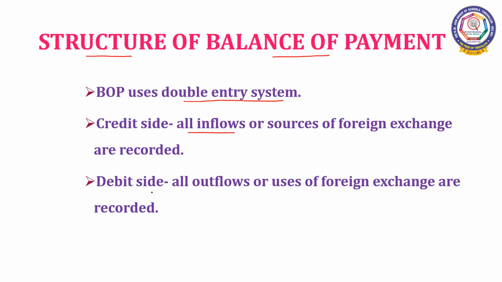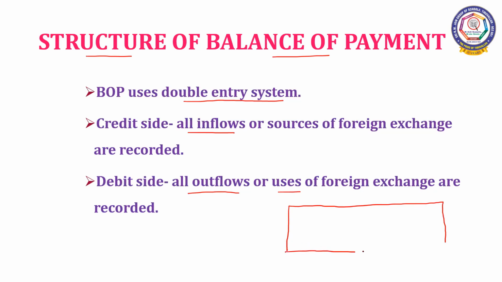And the debit side records all outflows. It means what we have to pay to other countries, and it is otherwise called the uses of foreign exchange.